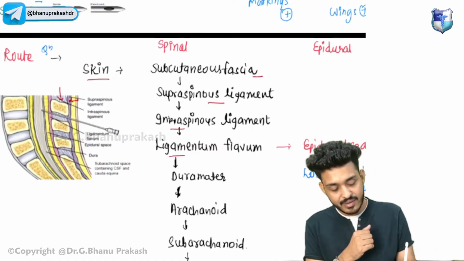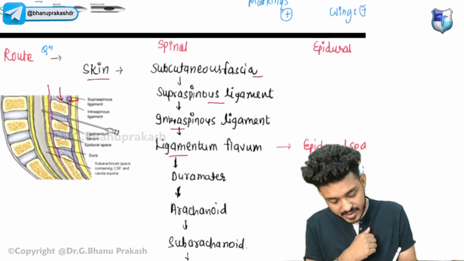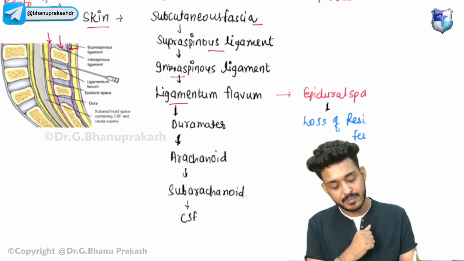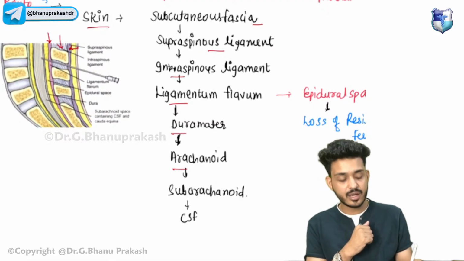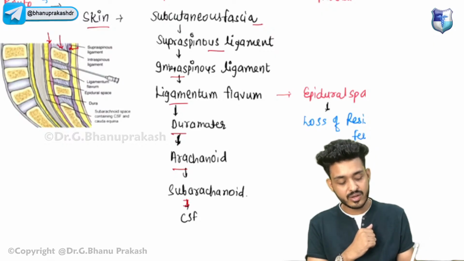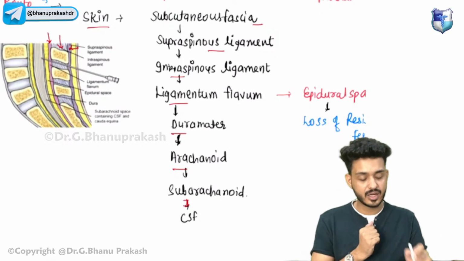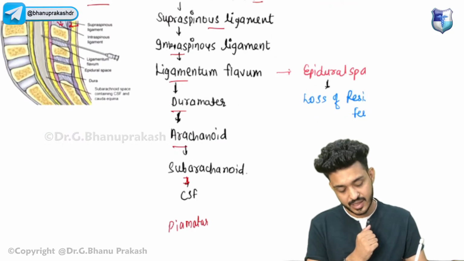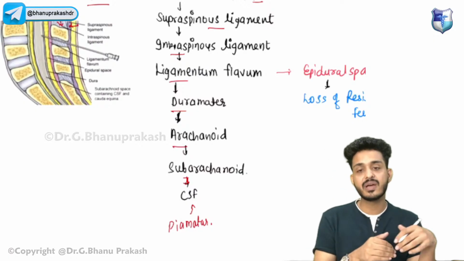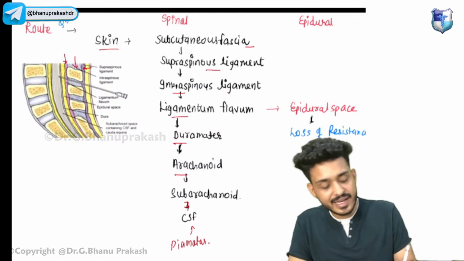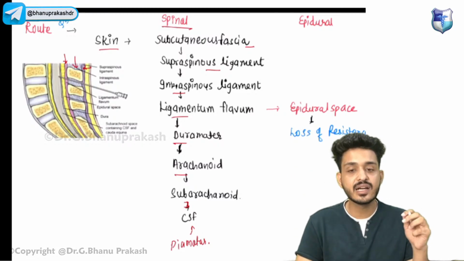Then there will be the ligamentum flavum, and then there will be depth, that is your duramater. Then there will be the arachnoid, and then the piamater. Before the pia, below the arachnoid, there will be a space known as the subarachnoid space. This is how you will always remember it. Between the subarachnoid space and the piamater there will be CSF.